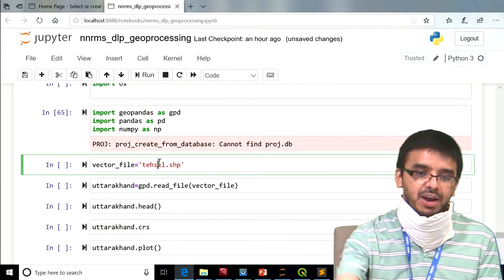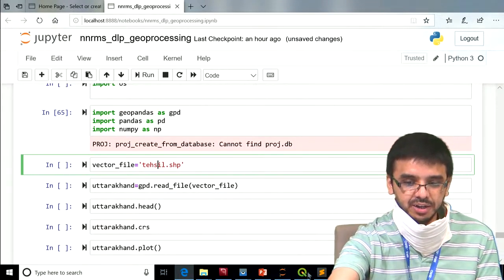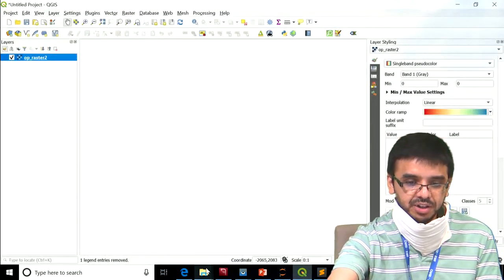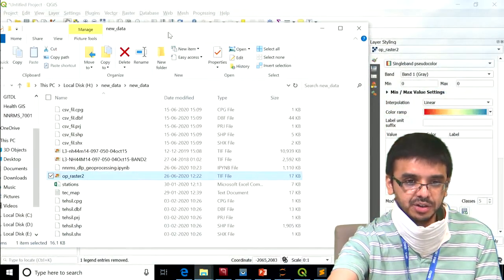Now here I have a shape file containing different tehsils of Uttarakhand. So this is the shape file.